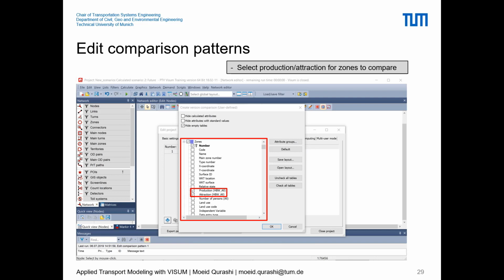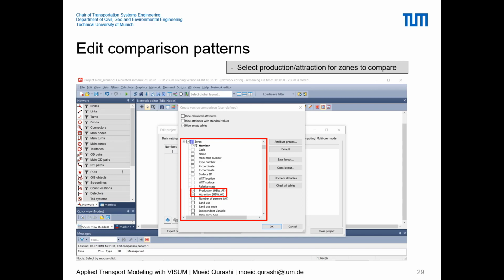Next, in the create version comparison, we can also select the attributes from our model that we want to use for the comparison. This is an example, and you can actually choose many more different attributes for the comparison, for example the link volumes, the public transport volumes, and also the trip distribution itself.